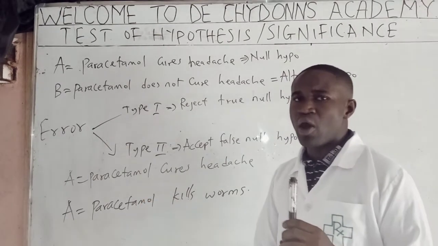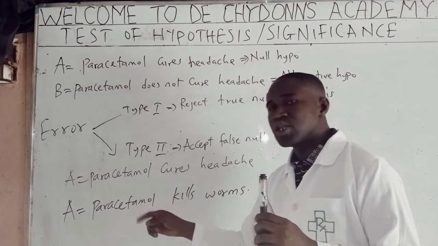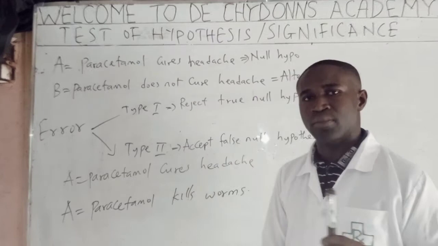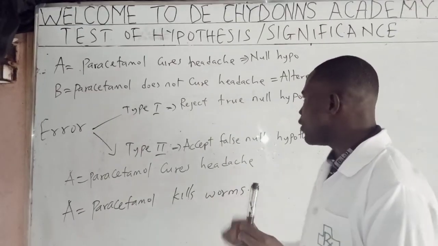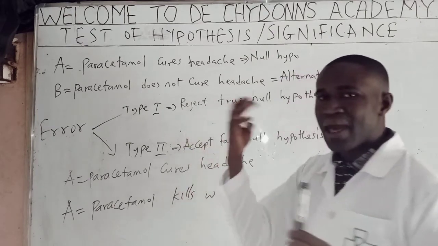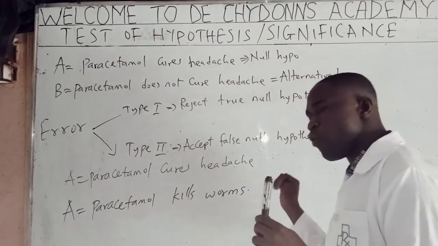Will you say that paracetamol kills worm? No, because paracetamol did not succeed in killing any worm. Paracetamol does not have any link in killing worms. So we have realized from our laboratory results that paracetamol does not kill worm.